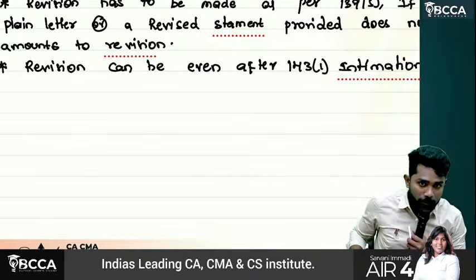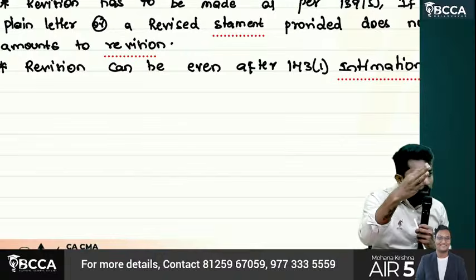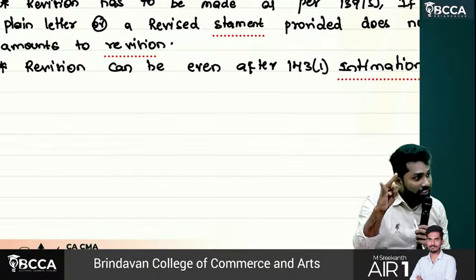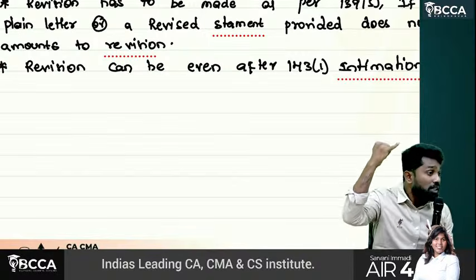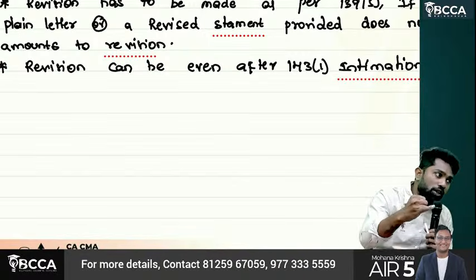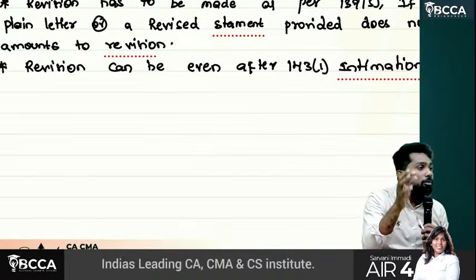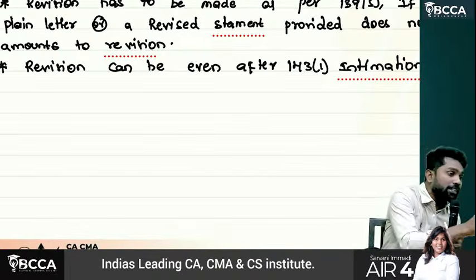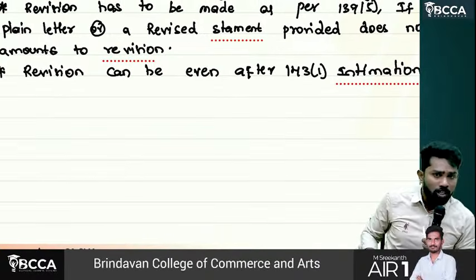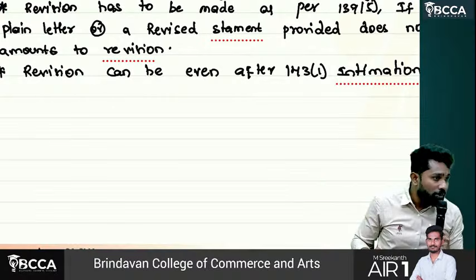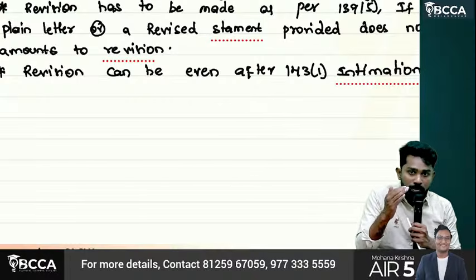So how many assessments are there, sir? First self-assessment, then summary assessment by the system, then regular assessment. If regular assessment is not possible, then they'll go for best judgment assessment. After doing all these also, if they still come to know that some income has not been reported or not been taxed properly, which is against the interest of revenue, I mean there is a revenue loss to the government, then they can invoke what? Income escaping assessment. This many assessments are there.